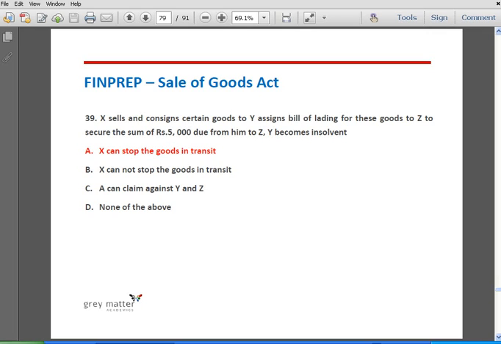This is because in this case, as the question contains, X sells and consigns certain goods to Y, who assigns the bill of lading for these goods to Z to secure the sum of rupees 1000 due from him to Y, and Y becomes insolvent. Now X has the right to stop the goods in transit, because though it is assigned to Z, here Y becomes insolvent, and hence X has the charge against Y, and hence X has the right to stop the goods in transit.